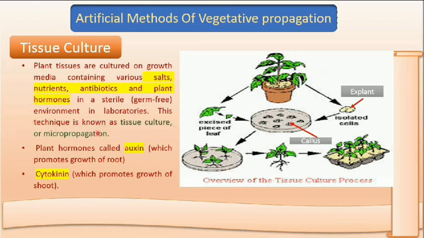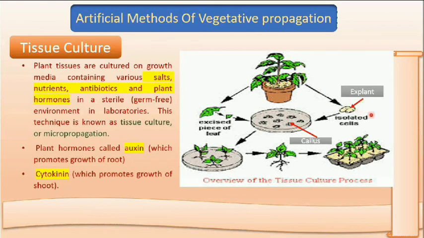We also call it micropropagation. Many times it comes under the name micropropagation. Why is the tissue culture method known as micropropagation? Because micro means small. We are taking a very small quantity of tissues, just tissues, to grow a new plant. From tissues we are getting a new plant.